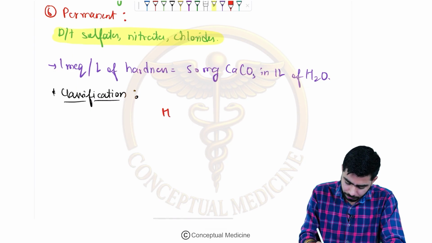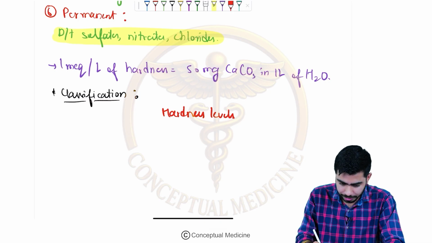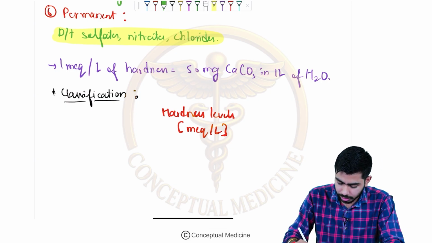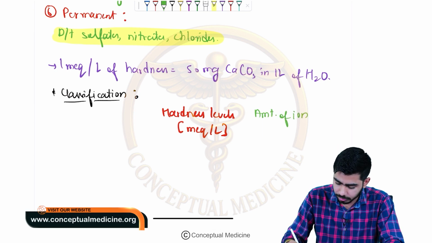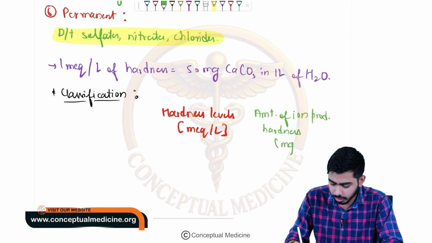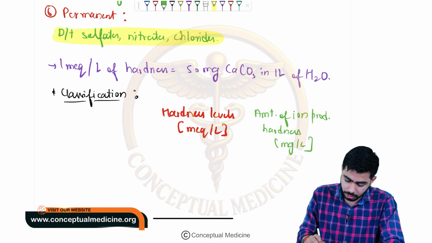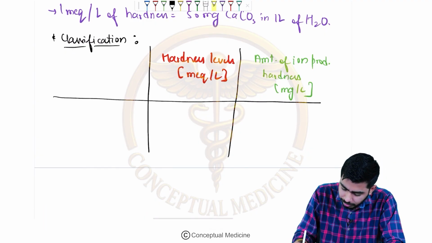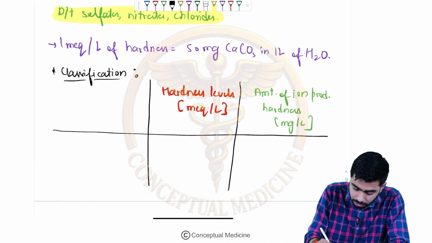So here on one side I am writing the hardness levels of water, obviously, and here the unit which we will be using over here, that is a milliequivalent per liter. Okay, on another side we are writing let's say the amount of ion that is actually producing the hardness, and here the unit which I will be using over here, that is the milligram per liter, right? So now let's talk about that. It's very simple, guys. Just remember this particular table. Sometimes very frequently they might ask you these kind of questions, right?